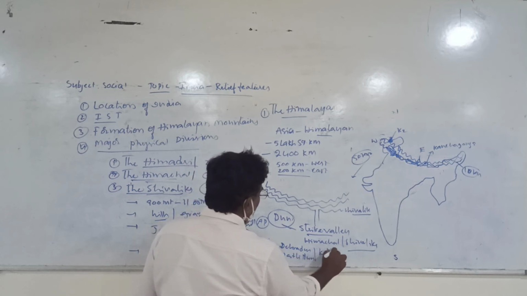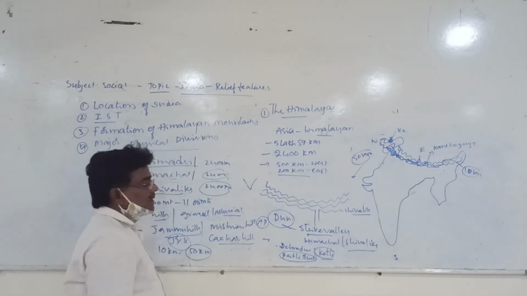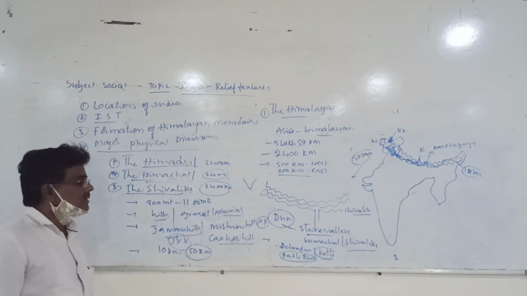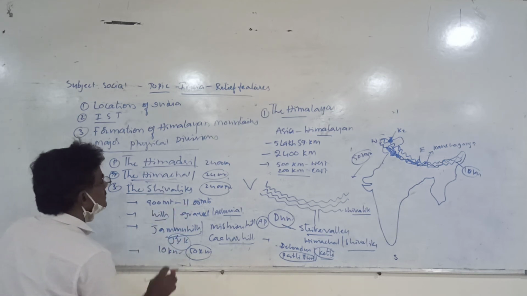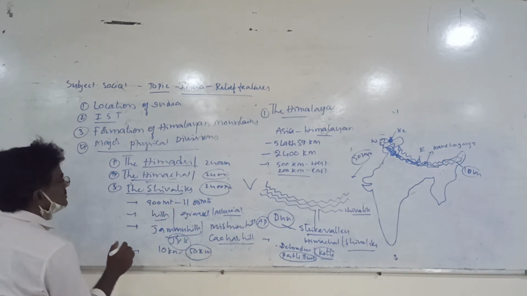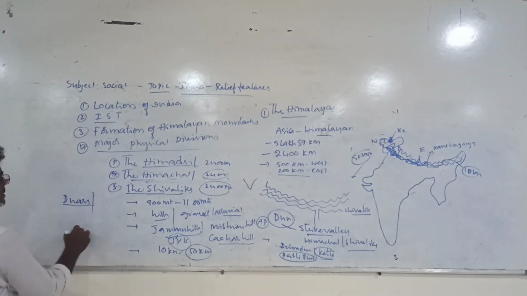Kotli dune in Jammu and Kashmir, and Dehradun in Uttarakhand, so you know very well. At the same time, in this particular area, we can see some dwars, D-U-A-R-S. Dwars are floodplains.